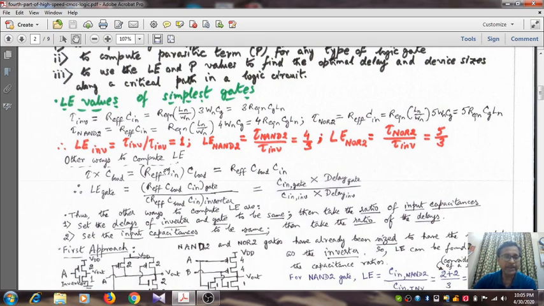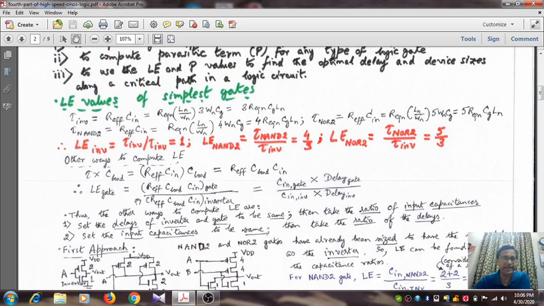Now, there are other ways to compute logical effort. This is by the strict definition, but let us multiply out the time constant of a gate by the load capacitance. That is R effective multiplied by C in multiplied by C load, right? So you have the product of effective resistance, C load and C in.